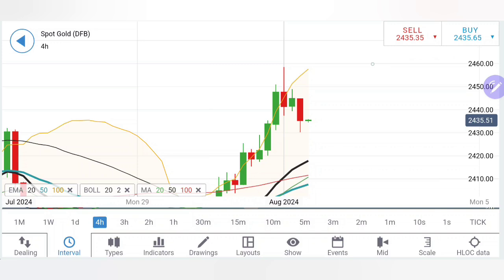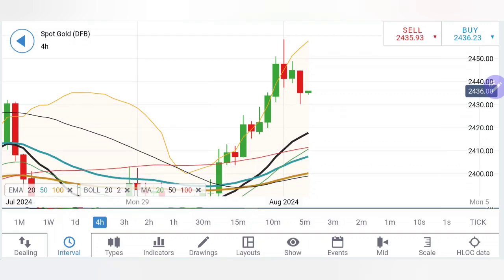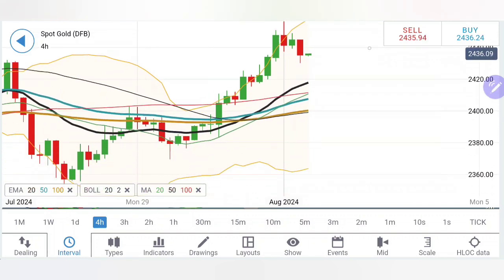Coming to the 4 hour charts, look at these candles. First a swing candle, then a sideways, then a breakout with the flat top, and the current candle leaving a tail on the downside. Also, it is giving a very good support here at 2430. So once it breaks below 2430, we can see there will be a stretched drop, which can in fact take it below the 2420, 2418 zone. What is happening here?